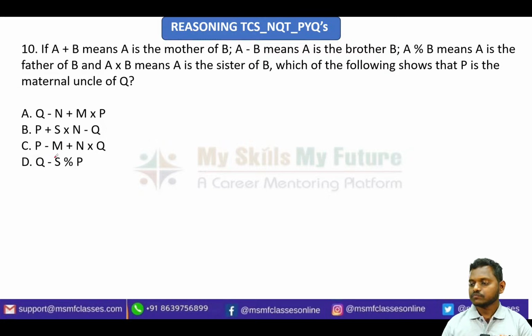The next question is also from the topic of blood relations. Observe here, it is a very important kind of question. This type of model has been found for the past one or two years. We are seeing this kind of question in TCS. Actually, this kind of model is expected in banking exams, but TCS is also giving this kind of question. It is very important to understand how to solve this.